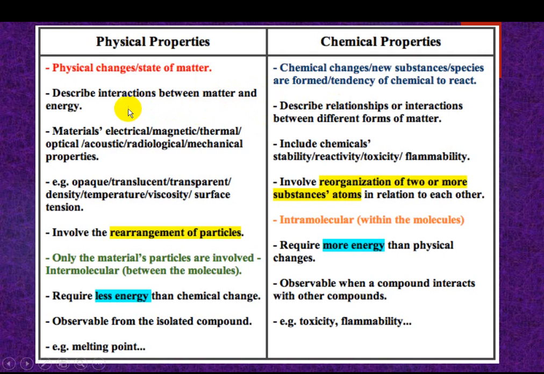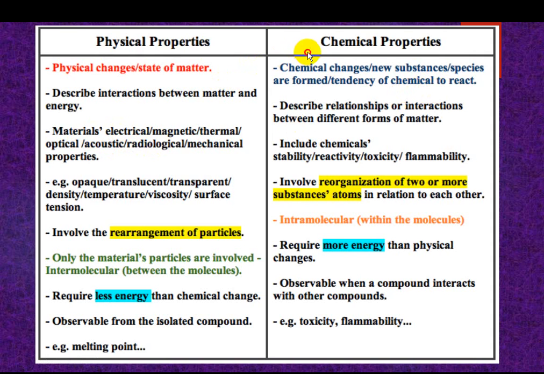Okay, these are the physical properties and chemical properties. Physical properties describe the interaction of matter and energy. In chemical changes, new substances or species are formed, and the tendency of a chemical to react.